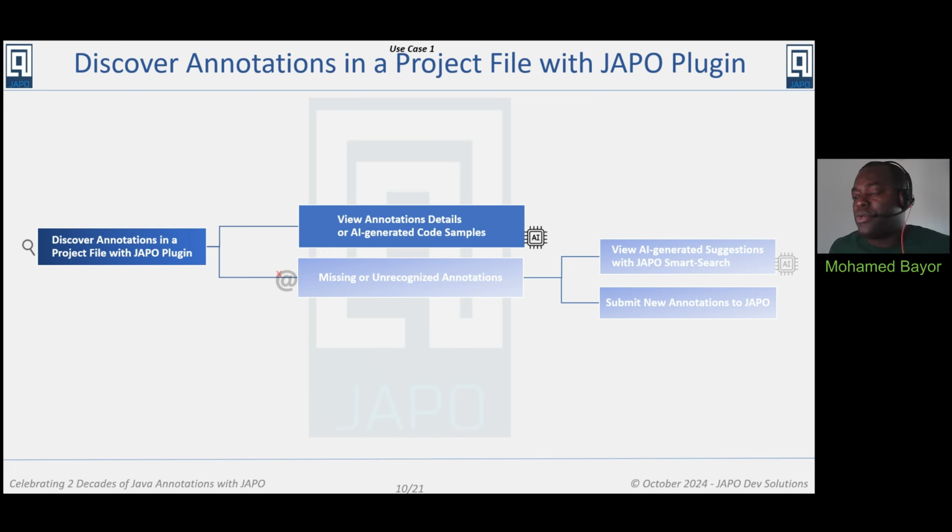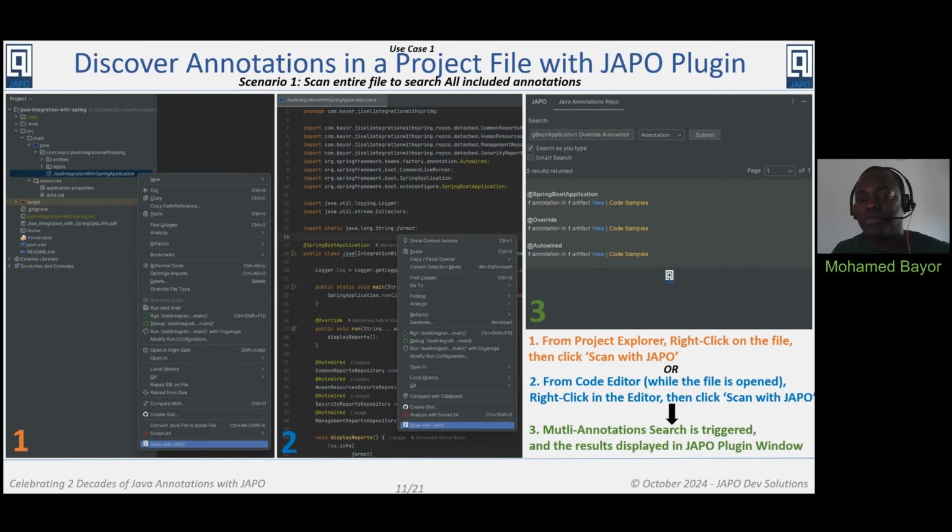So when it comes to searching for an annotation or annotations information, detailed information, you have two ways to perform so using the JAPO plugin. We're gonna go through those slides, and later we're gonna move to the application, the plugin itself, to show you how it works.